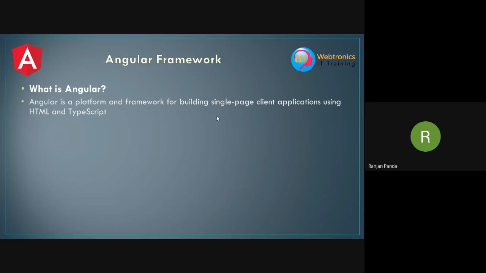Let's say you are trying to access a website called abc.com. Whatever you are seeing in the browser is basically HTML, CSS, and JavaScript. All the code that is required to run this application in the browser will be downloaded to the user's browser the first time the user tries to access that website.